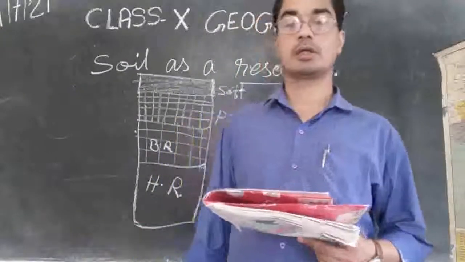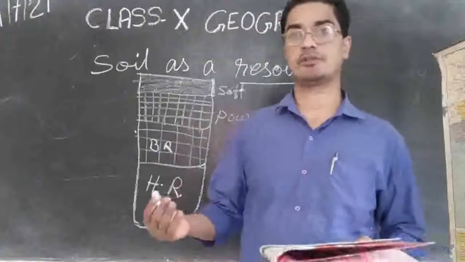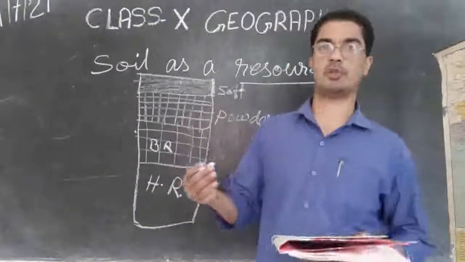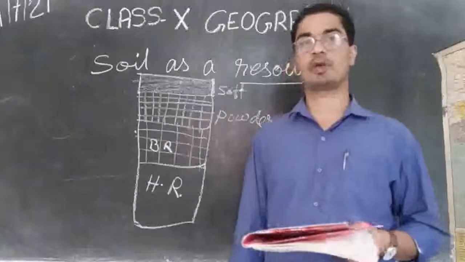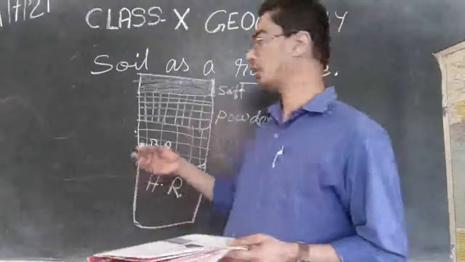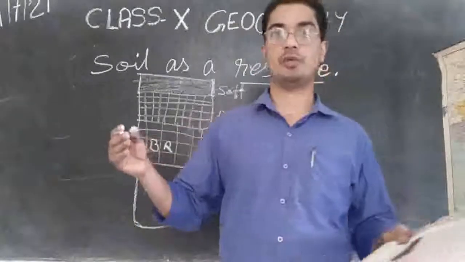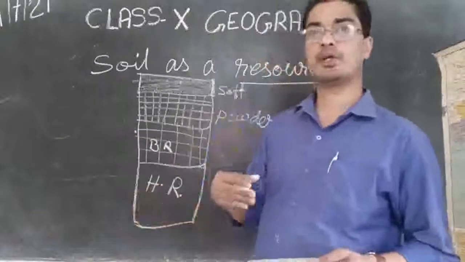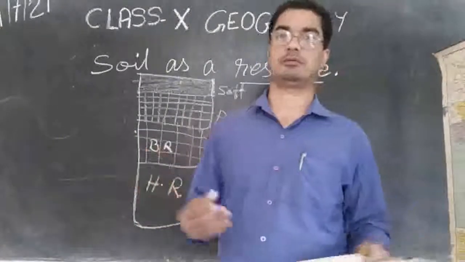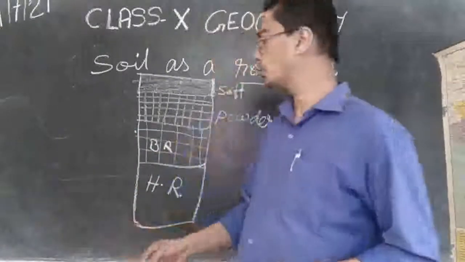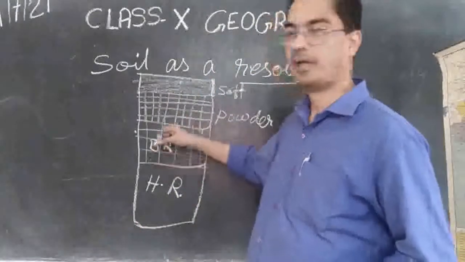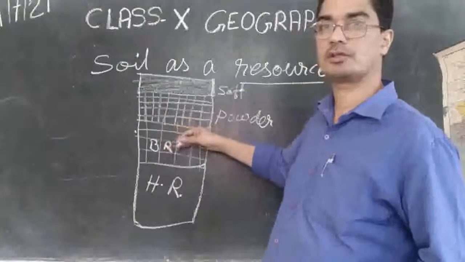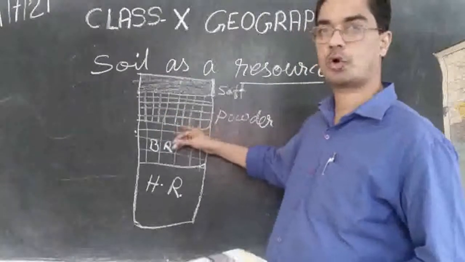Then the climate, the temperature, whether it is a cold place or hot place, and the vegetation that is growing there. What kind of trees are growing in this region? If they are very huge trees, they will have very big roots, and the roots may come deep down and enter into the gaps of the broken rocks.